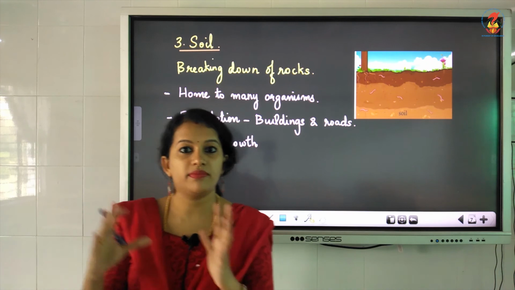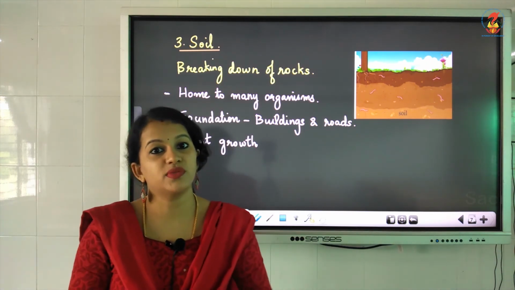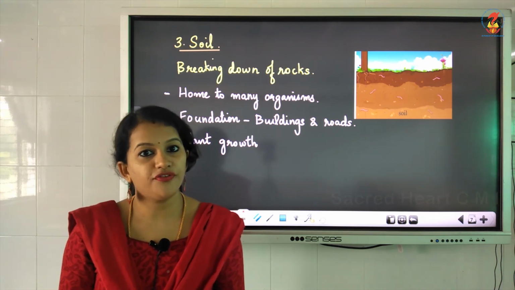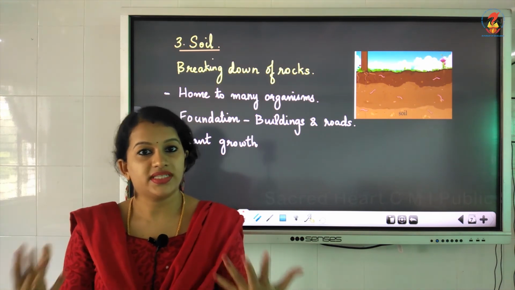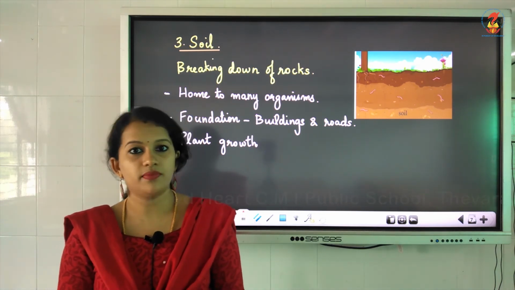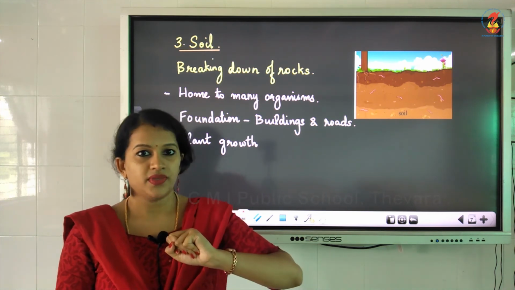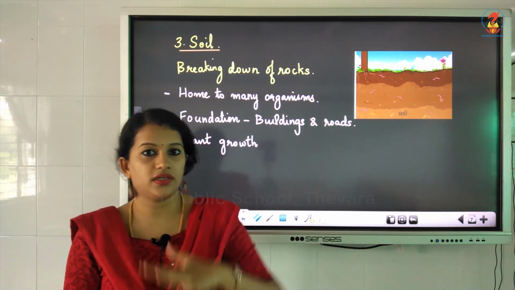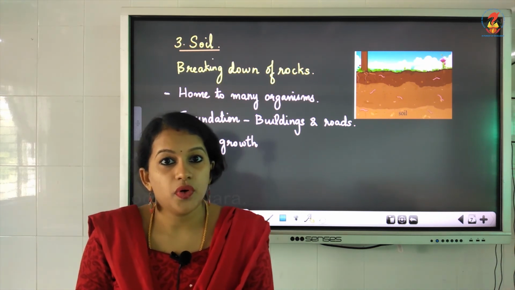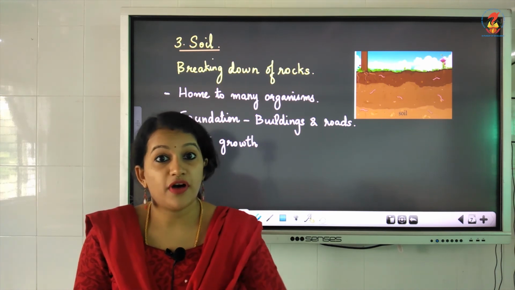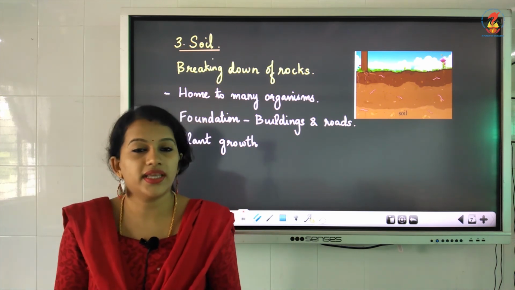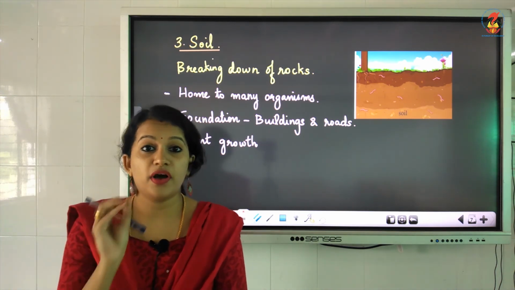Soil is formed from large rocks which are broken into small pieces by the action of wind, water or sunlight or heat. Okay, for all these things large rocks are broken down and it forms soil. What is the soil that we see on the ground? And what are the uses of this soil? We know that soil acts as a foundation, isn't it? Over the soil we are building buildings, roads and all the other things. It acts as a foundation.